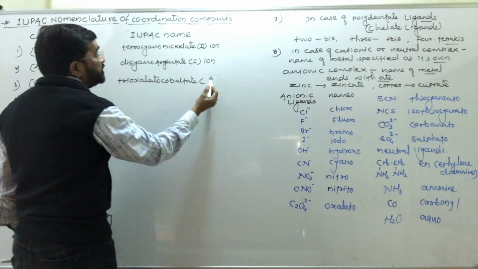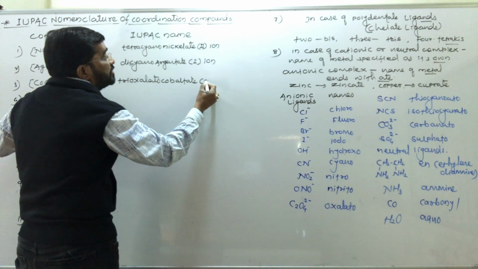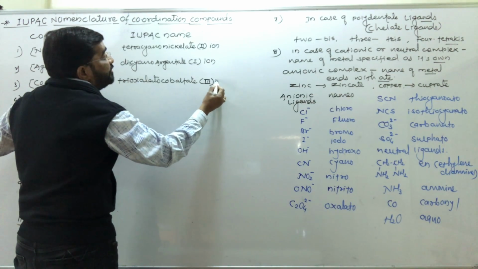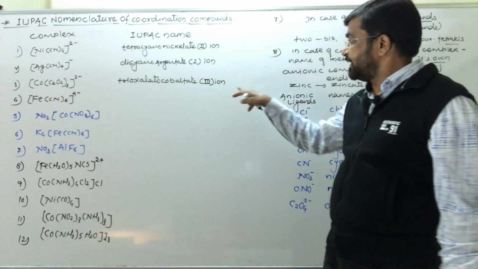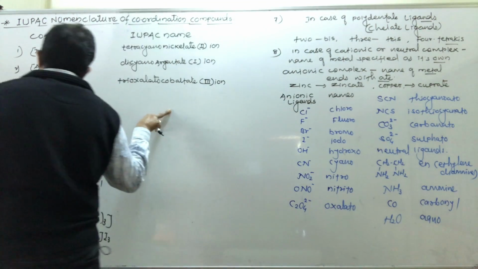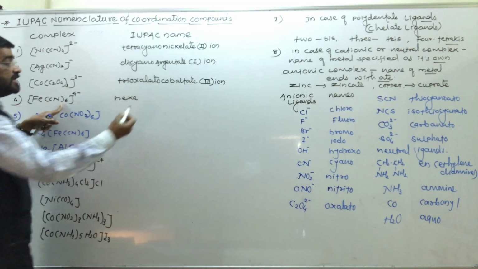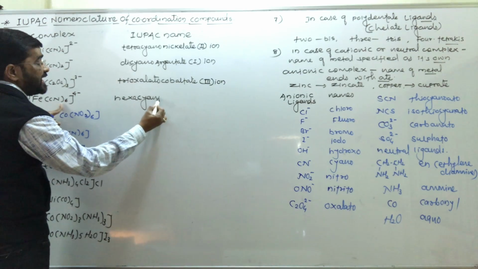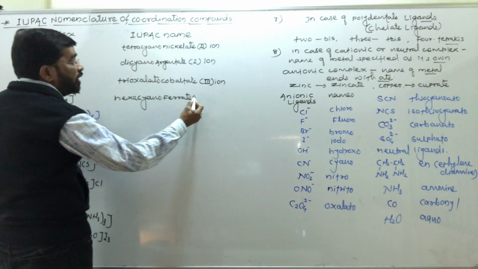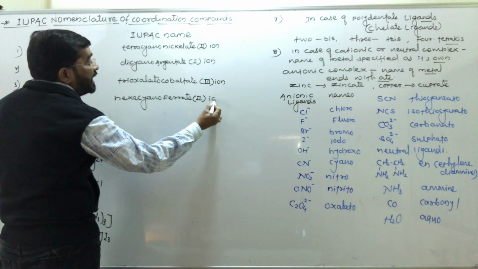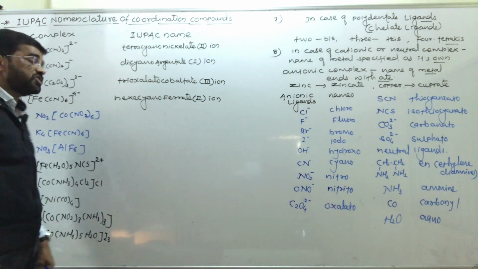The oxidation number of cobalt here is 3, from 6 plus and 6 minus... 3. It is written in Roman numerals, and ends with ion. So trioxalatocobaltate(III) ion is the IUPAC name of this structure. Then here, hexa: six similar ligands are there. Hexacyanoferrate, with oxidation number 2, ion. Hexacyanoferrate(II) ion is the IUPAC name of that structure.